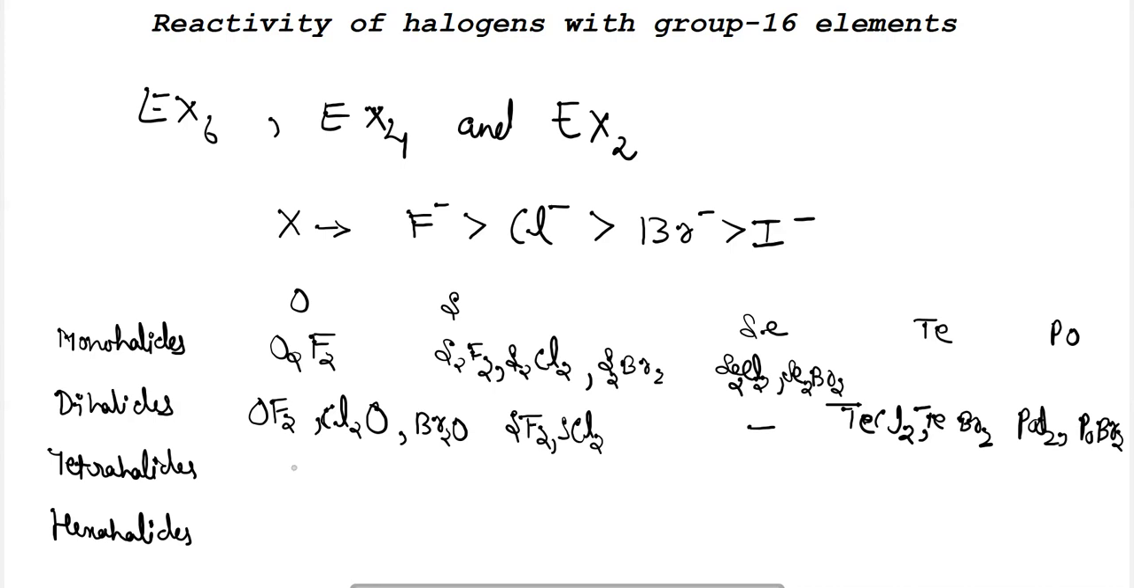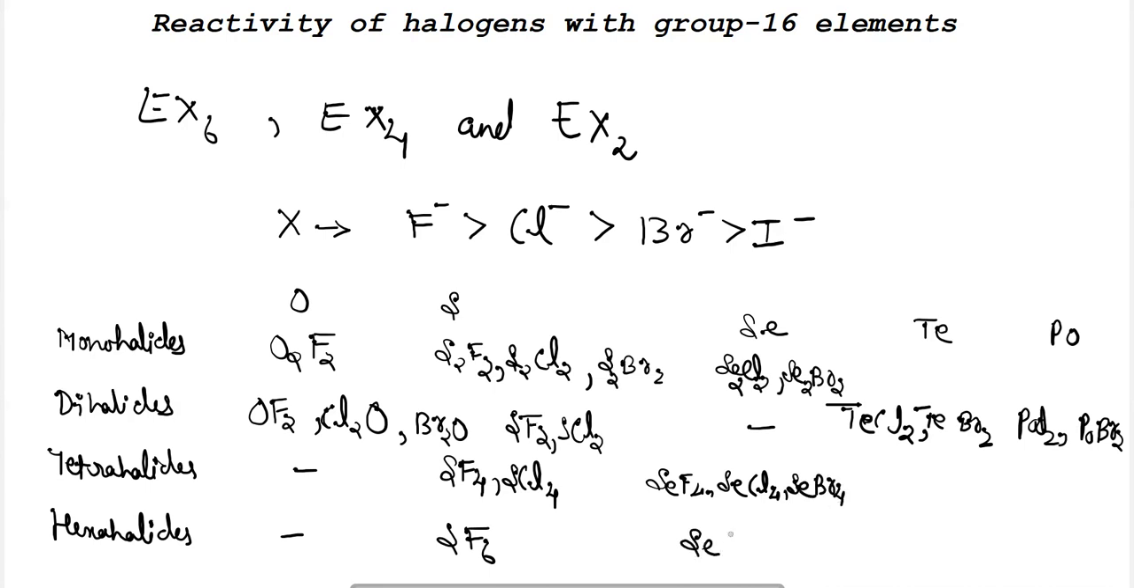For tetrahalides, oxygen does not form any tetrahalides or hexahalides, but sulfur forms tetrahalides like SF4, SCl4, and SF6, the hexahalide of sulfur. Selenium can form SeF4, SeCl4, SeBr4, and selenium can also form a hexahalide with fluorine.